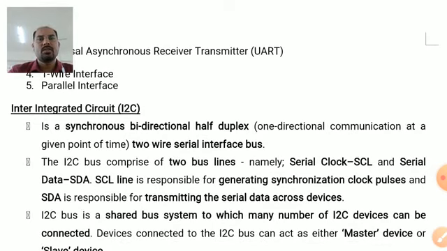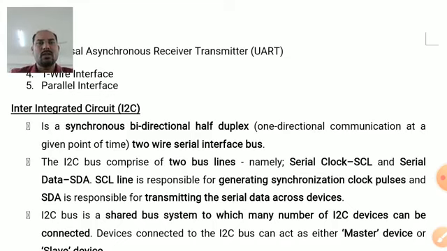It is a synchronous bidirectional half duplex interface. What do you mean by synchronous? The communication between two devices is done with the help of clock signals. Bidirectional in the sense, bi stands for two. So two-way communication takes place, that is from source to the destination or from the destination to the source. But both things cannot happen at a time. Only one-way communication is possible at a time, that is from the source to the destination or from the destination to the source.